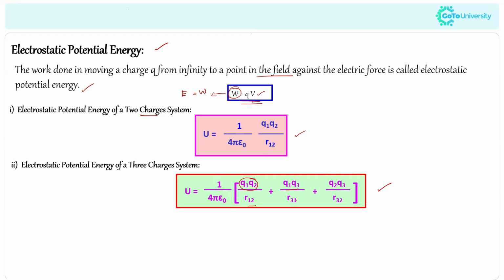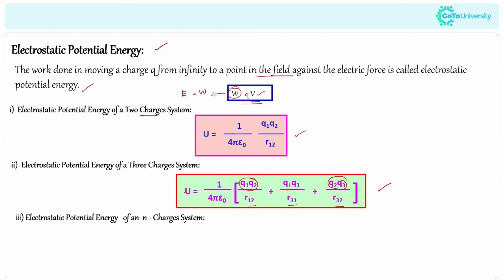Similarly, Q1 Q3 divided by R31, which is the distance between charge 3 and 1. And Q2 Q3, the product of charges 2 and 3, divided by R32, representing the corresponding distance.